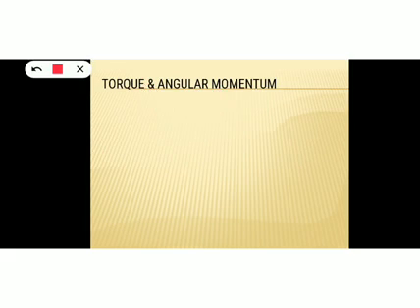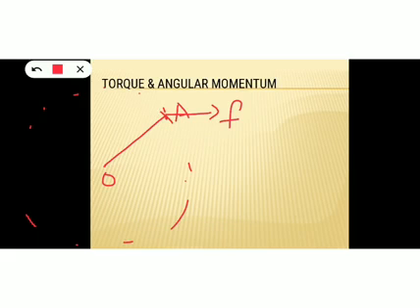Before that, consider a body which is fixed at the point O, and the end A of the body is free to rotate. So just apply a force at the point A along this direction. As a result, the body is free to rotate like this. It will execute a rotational motion. And let R be the position vector of A with respect to the origin O.